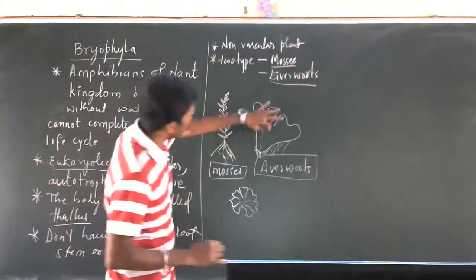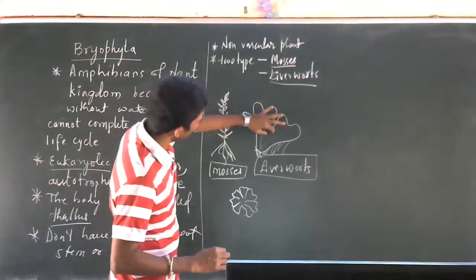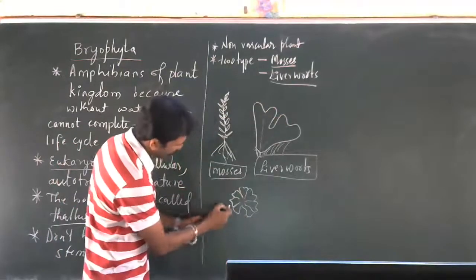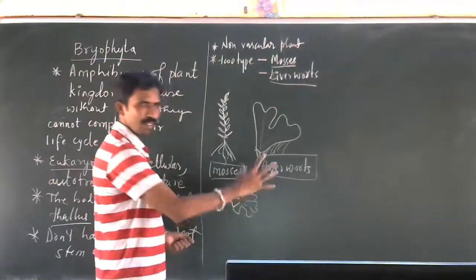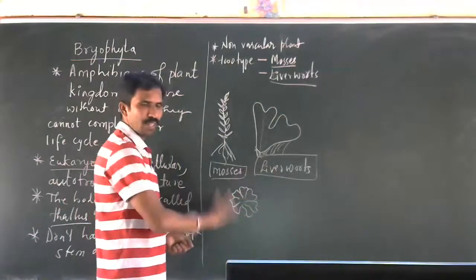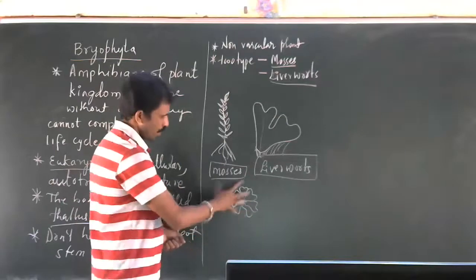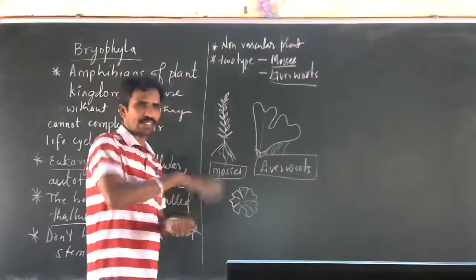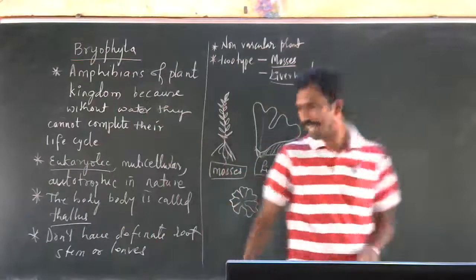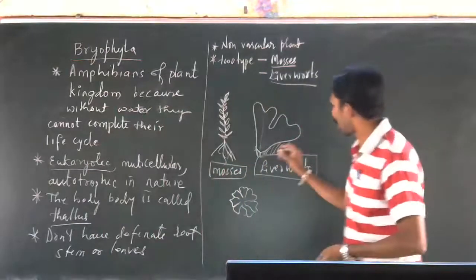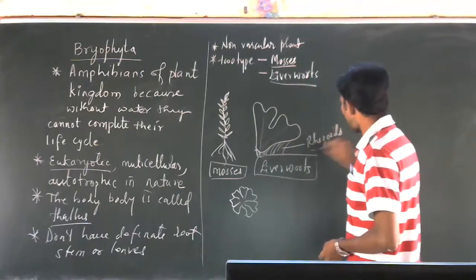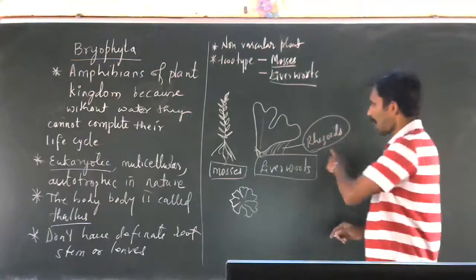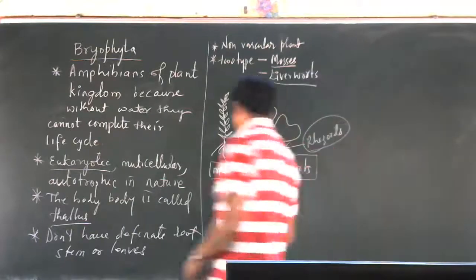This also is one plant. It is one plant. Such plants are arranged like this in a circle. Patches will be observed on the bunds, on the river bunds, or on the soil. They are attached to the soil because they have rhizoids. These are rhizoids. They have a root-like structure called rhizoids, which help in the absorption of water.